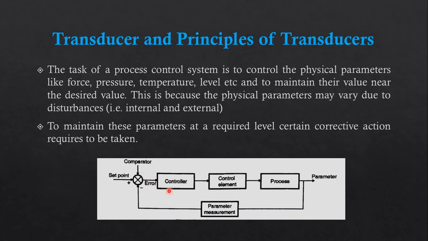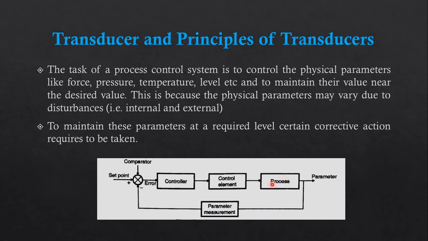The error goes directly to the controller. What is the controller's role here? The controller gets the error as input and performs the desired actions regarding your process. Then the control element is going to control some element like a fan or compressor or anything else.